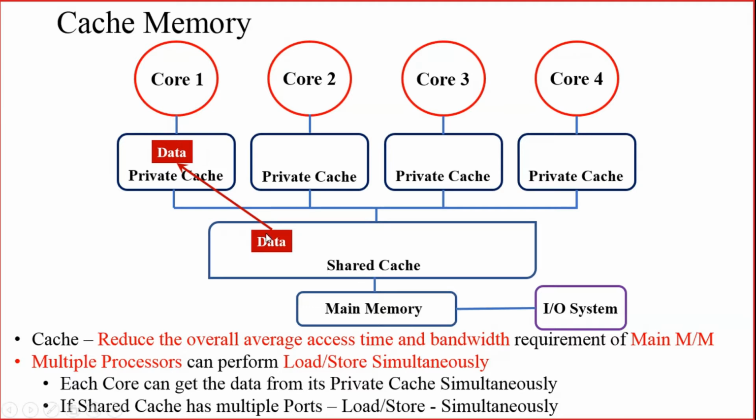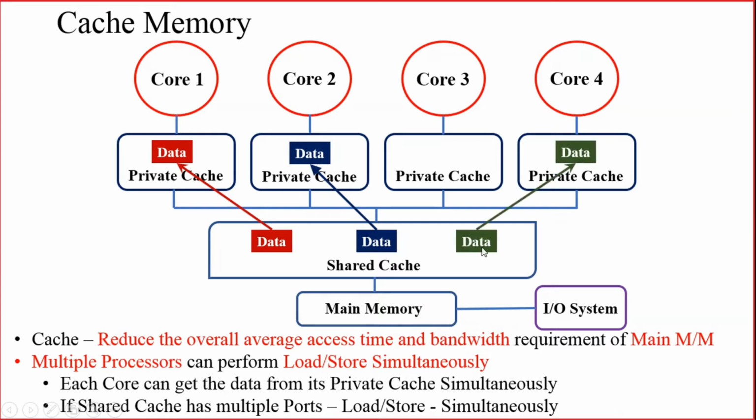Since the data was present in the shared cache in address location D, the data will be taken from the shared cache and stored in the private cache of core 1. Similarly, core 2 also tries to get the data from its own private cache. Since the data was not available there, core 2 will get the data from the shared cache and store it in the private cache of core 2.